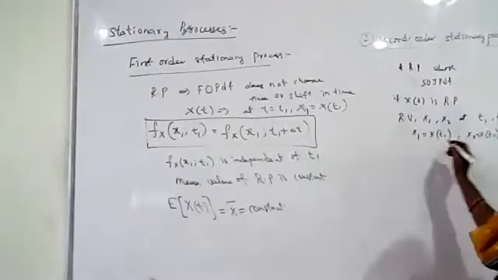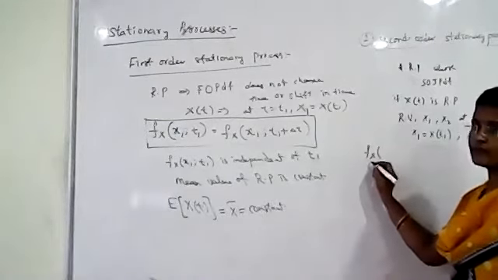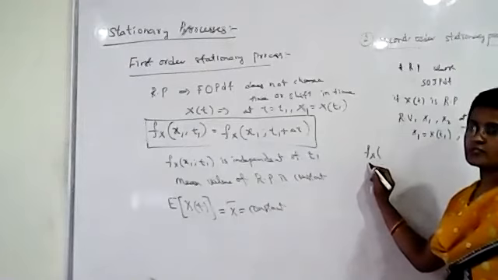The second order probability density function is given as f_X of x1, x2, at time instances t1, t2. We are getting these random variables from the random process X only.